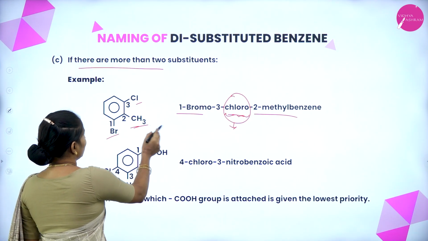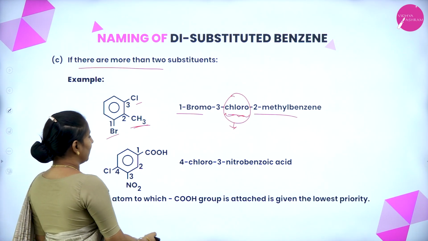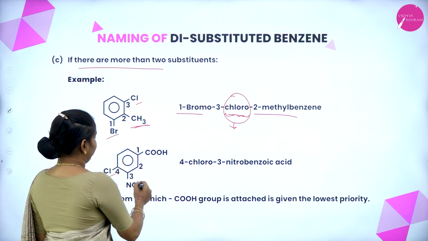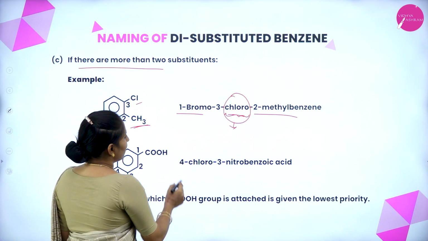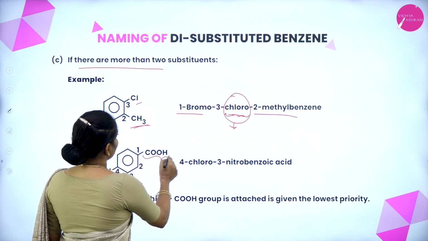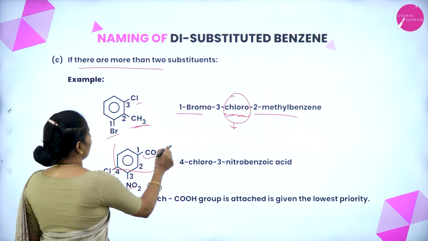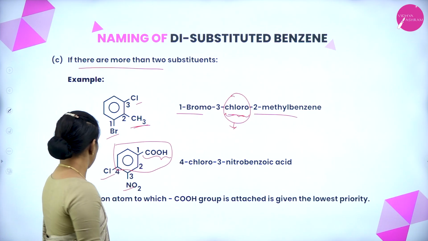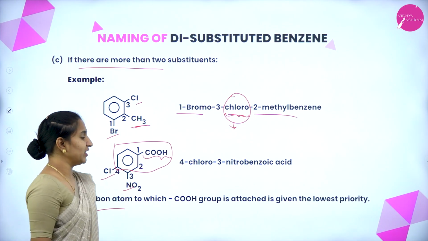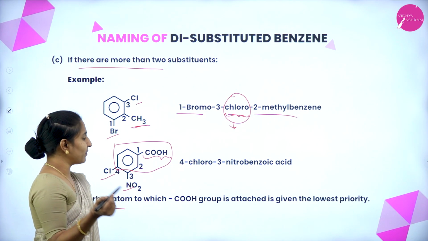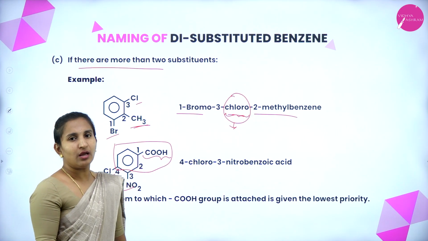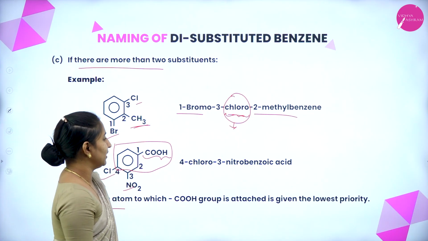At carbon number 2 we have a methyl group. Here is 4-chloro-3-nitrobenzoic acid. This portion we call benzoic acid. The carbon atom to which the carboxylic group is attached is given the lowest number.